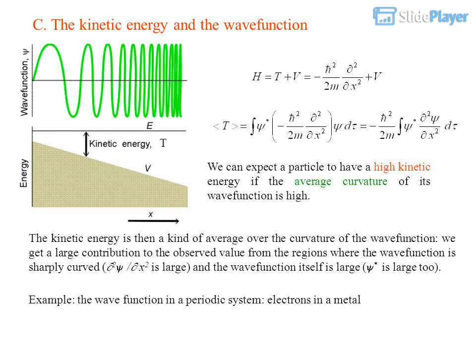C. The kinetic energy and the wave function. We can expect a particle to have a high kinetic energy if the average curvature of its wave function is high. The kinetic energy is then a kind of average over the curvature of the wave function. We get a large contribution to the observed value from the regions where the wave function is sharply curved, where d²ψ/dx² is large, and the wave function itself is large too. Example: the wave function in a periodic system, electrons in a metal.